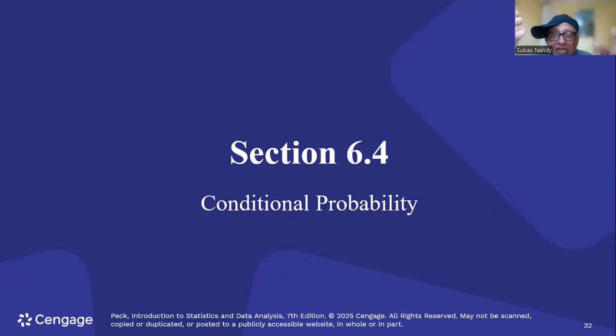What is the other event? That the person is taller than 6 feet. So as you can see, there's a condition imposed that has happened first, member of the basketball team, and then another event we are looking at, the person taller than 6 feet.